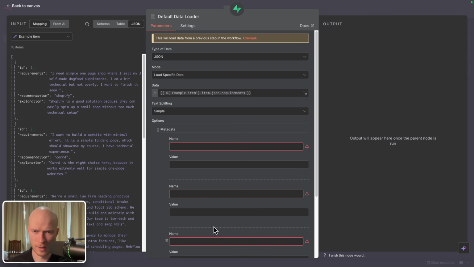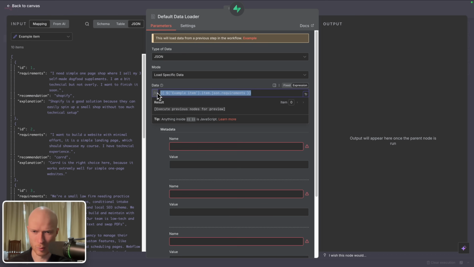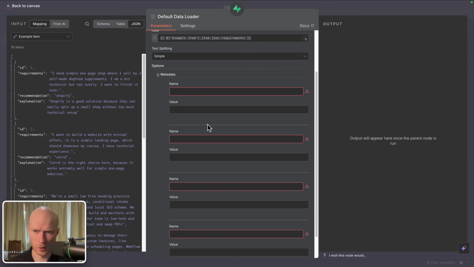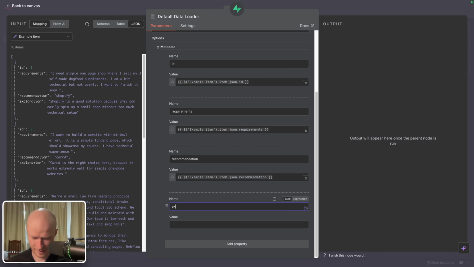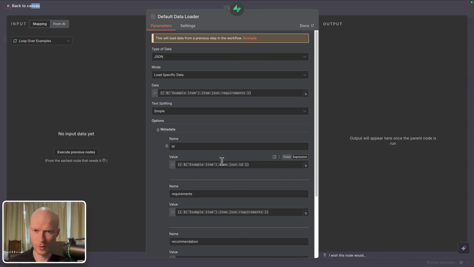because what I want to do alongside of storing these requirements here in the data of this vector database, I also want to store the entire example in my metadata so that we always have it available and can pull it out when necessary. So I'm going to start with the ID, and for the name of the field, I give it ID. Then the requirements, pull in the requirements, recommendation, pull in the recommendation, and the explanation, I pull in the explanation here.